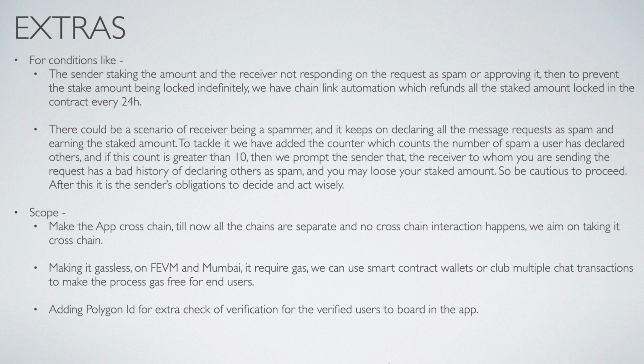There could be another corner case of the receiver being a spammer. It keeps declaring all the message requests which it is receiving as spam and earning the staked amount. To tackle it, we have added a counter which counts the number of spams a user has declared on others, and if this count is greater than 10, then we prompt the sender that the receiver to whom he is trying to send the request has a bad history of declaring others as spam, and it may cause him to lose the staked amount. So be cautious to proceed, and after this it is the sender's obligation to decide and act wisely.